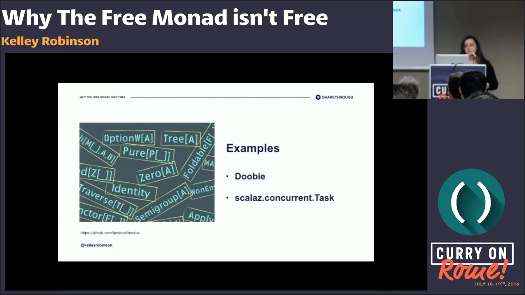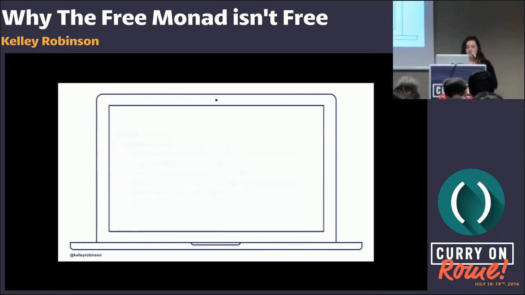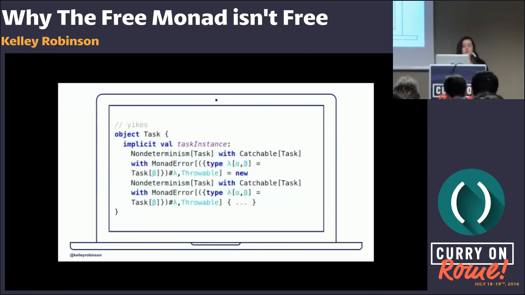And then we can look at something called Task from a Scala functional programming library called Scalaz. And this is a common abstraction for concurrent programming, and it's a good abstraction for multi-threading. And here's our example of enqueuing messages to Amazon's simple queue service. And it's a clean abstraction, and I'm really grateful for it because under the hood it looks something like this. And some of you might love working with type lambdas or understand at first glance what this does, but I don't want to have to. And this is the kind of code that motivated this talk from a place of pessimism because there was stuff like this lurking in production services.